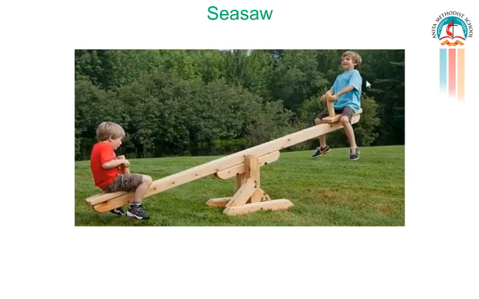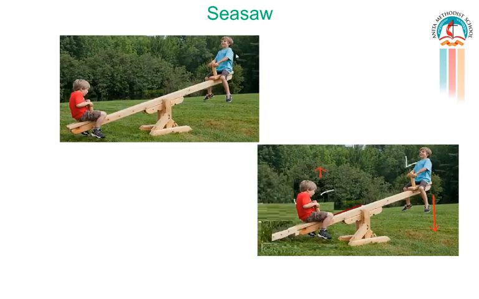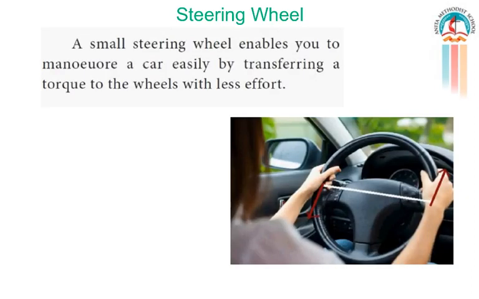Most of you have played on the seesaw. Since there is a difference in the weight of the persons sitting on it, the heavier person lifts the lighter person. When the heavier person comes closer to the fulcrum, less amount of torque acts on it, so this enables the lighter person to lift the heavier person. The last application of torque is the steering wheel. A small steering wheel enables you to turn a car easily by transferring the torque to the wheels with less effort.